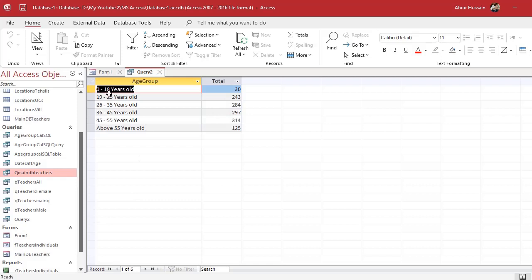There I used some more extra words, years old, years old. So if you have used that in your database, you can use that also. So this is the SQL code complete, which I will paste in the description.